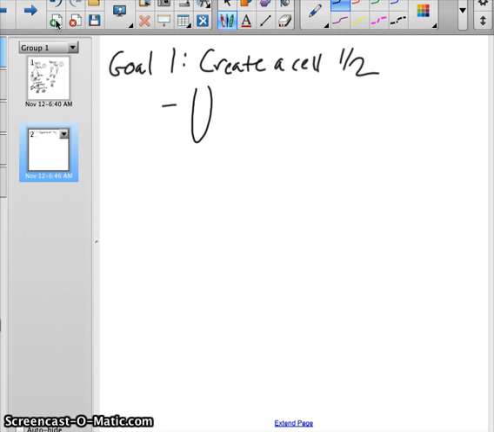Remember, this is a chromosome, and this is just a bunch of DNA, and it holds genes. In meiosis, we're going to be creating cells to pass down our genes, but we'll get to that in a second.